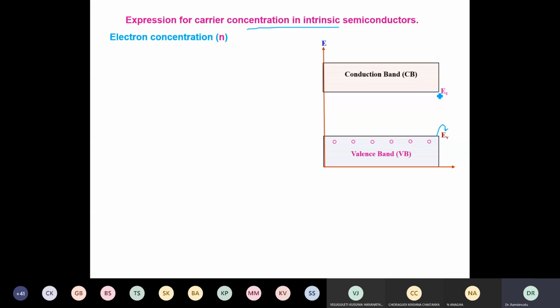I have the bottom edge of the conduction band as EC, and electrons are there. But all the electrons are not at the same energy level. They are at slightly different energy levels. Holes you can also show like that. And this is the Fermi energy level. I am taking it almost at the center because it is an intrinsic semiconductor.